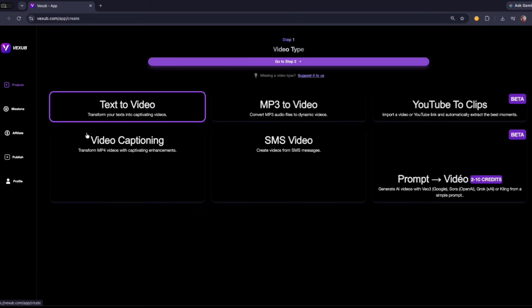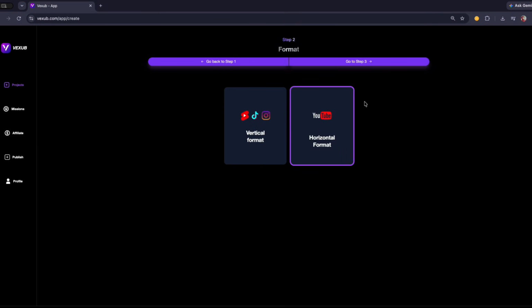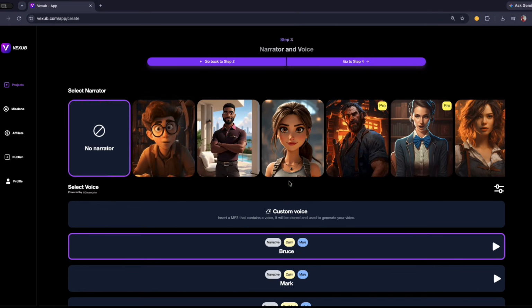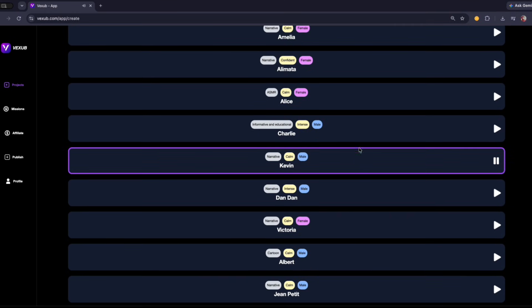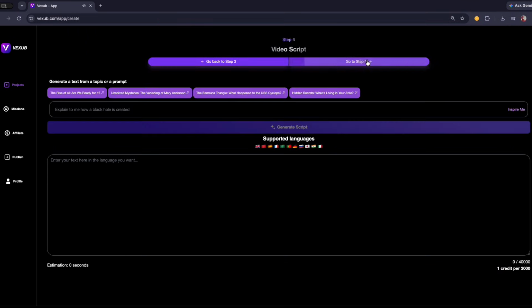Let's get into the dashboard and set this up. Click create video, choose text to video and select your format, and then pick a narrator or skip this step as you are making faceless content. And after that you can clone your voice or you can use an AI voice. Now generate or paste your script for the video.